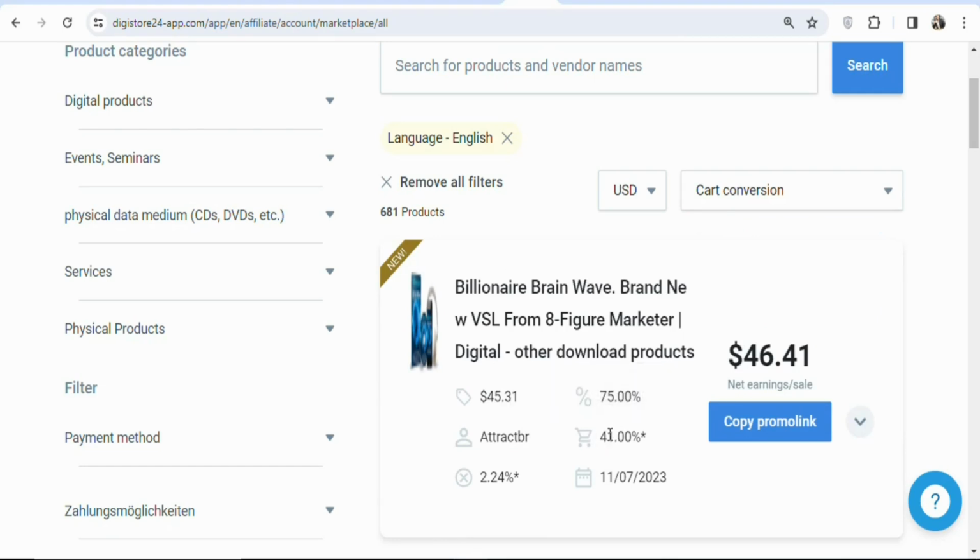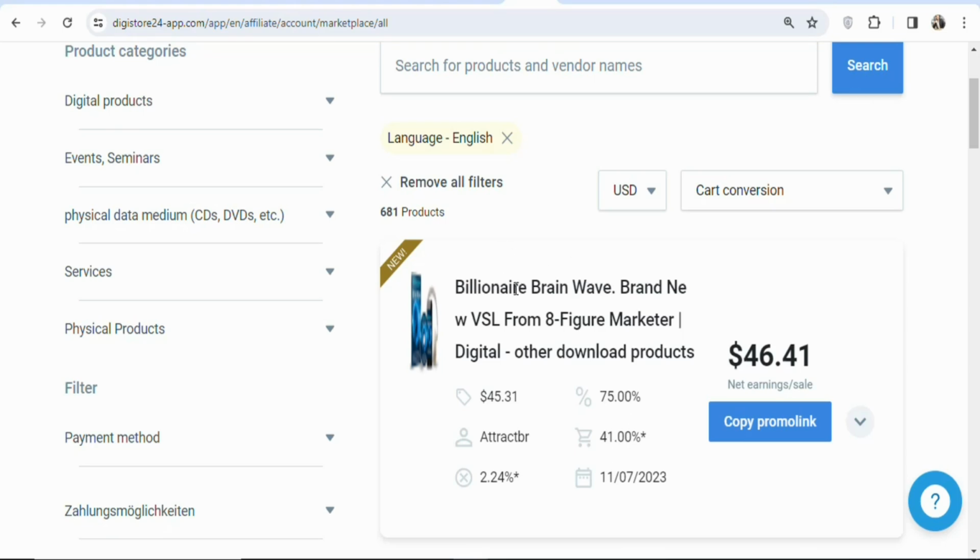You can see the cart conversion rate is 41%. That means if you promote this product to about 100 people, you are going to get 41% of those people buying the product. If you promote it to 2,000 people, you are likely going to get 41% of those people buying the product. So this is one of the best products that you can promote on Digistore24.